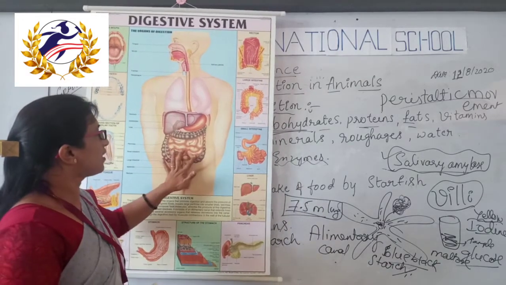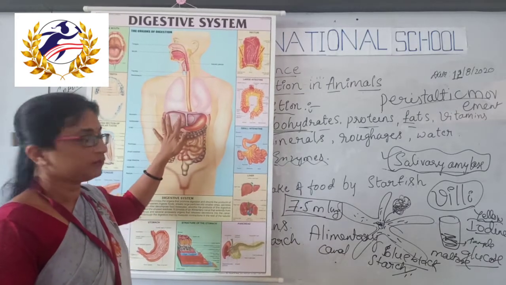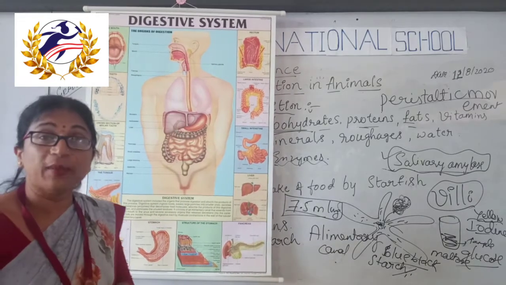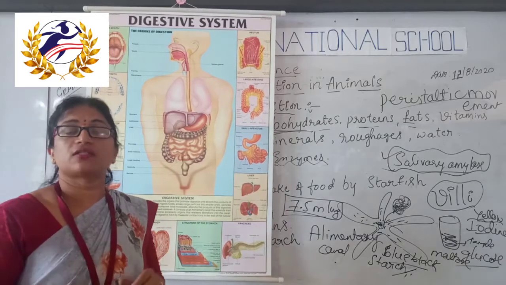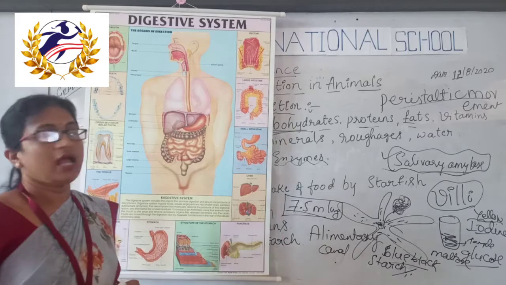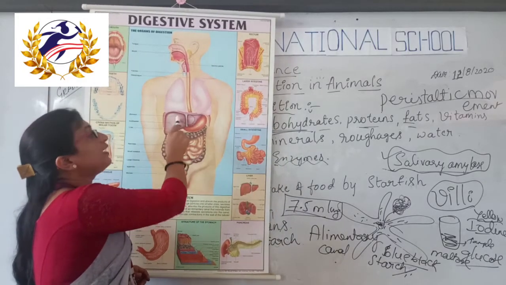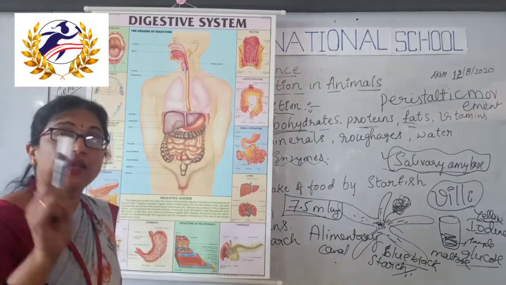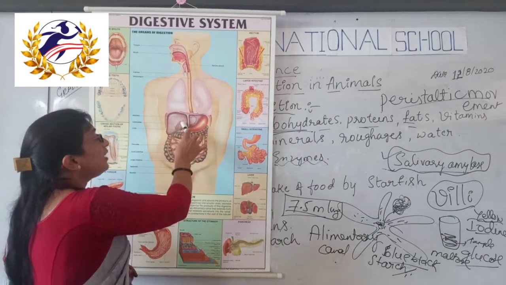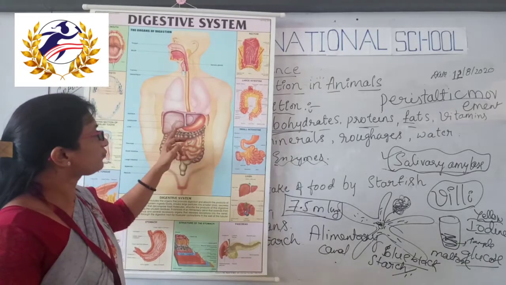This small intestine works with the help of liver juice, which contains bile salts that digest the fat, and pancreatic juice. The pancreas releases some juice, and bile is stored in the gallbladder, another green structure present near the liver.